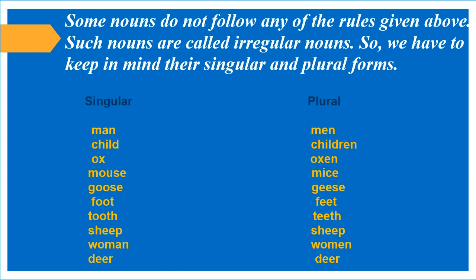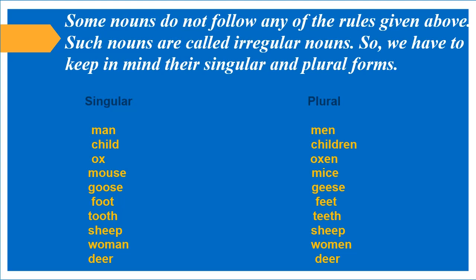Children, but some nouns do not follow any of the rules given above. Such nouns are called irregular nouns. So, we have to keep in mind their singular and plural forms. Man, men. Child, children. Ox, oxen. Mouse, mice.